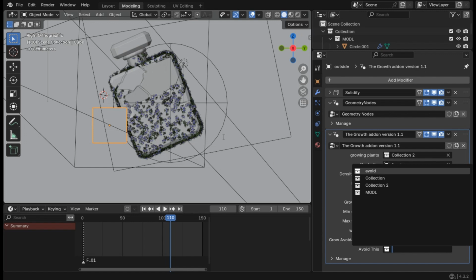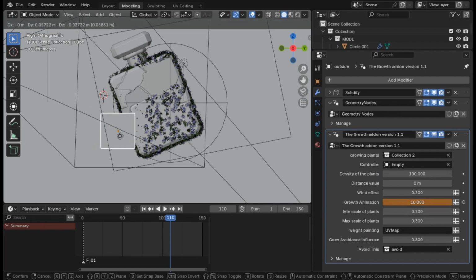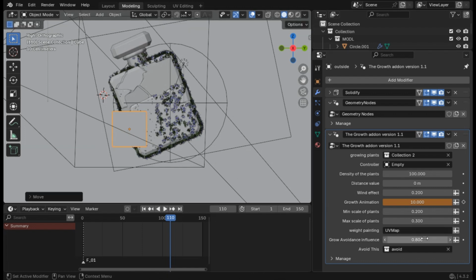Let's say you have a field and you just want to add some rocks and you want the plants to be smaller there or even not there. You just add them to one collection, add them here in this avoid collection. So I'll select my collection and here it is. You already see that it's affecting, and when it's near, the flowers and the objects there disappear, the instances disappear.